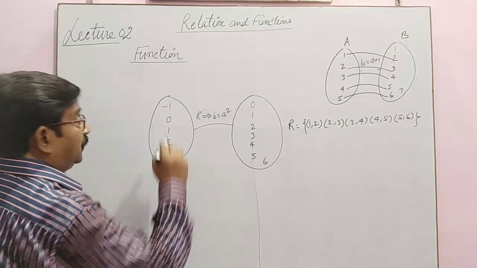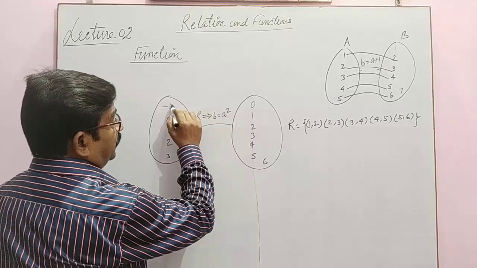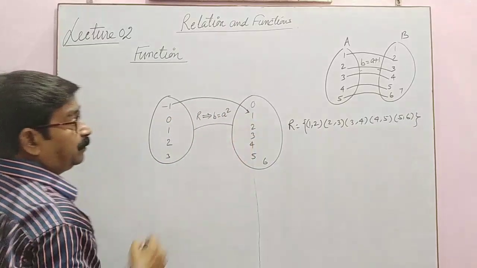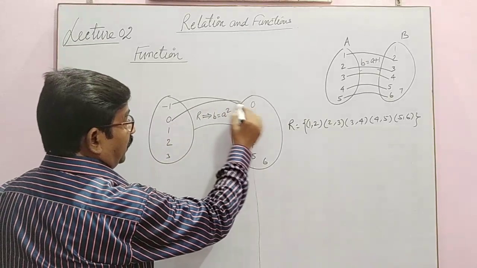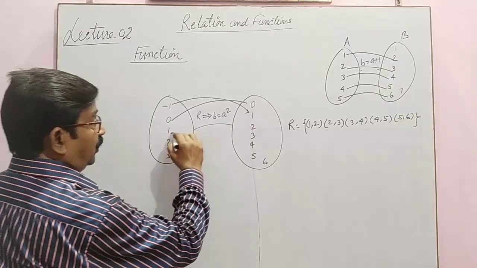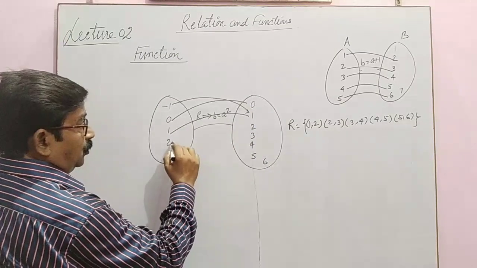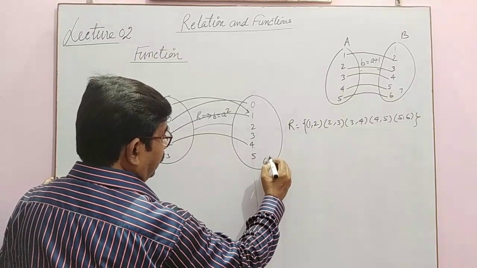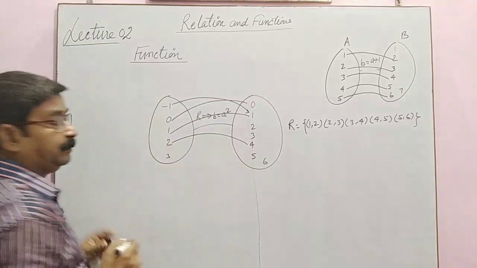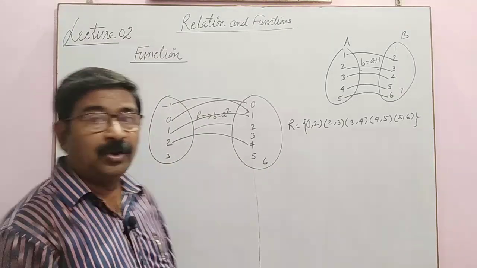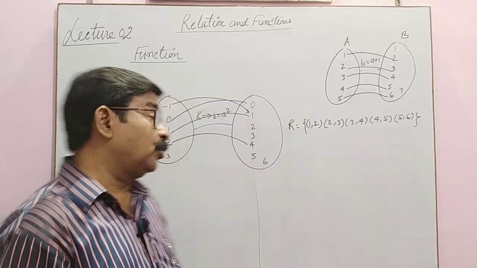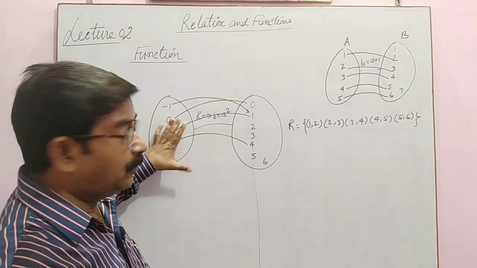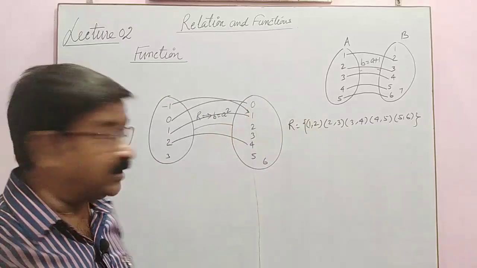Try to understand. See, -1 square is 1. 0 square is 0. 1 square is 1. 2 square is 4. 3 square may be here, but 3 square is not given. What I told: each and every element of the first set must have an image in the second set.